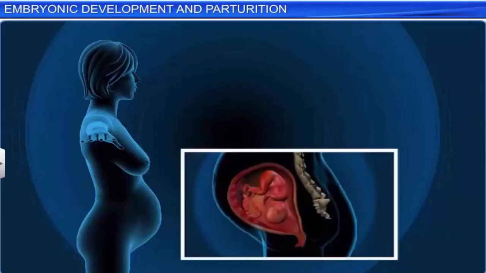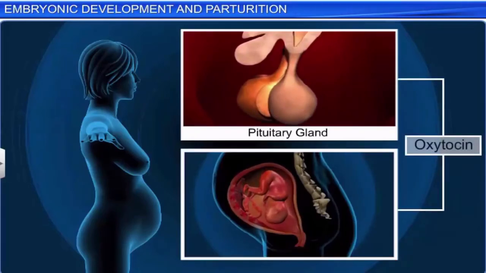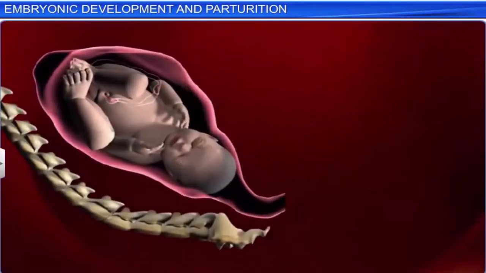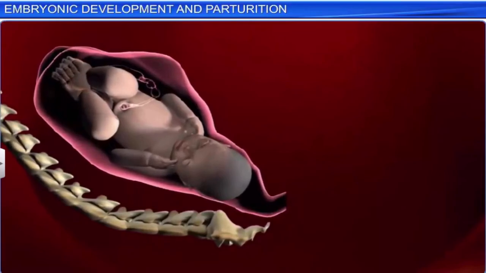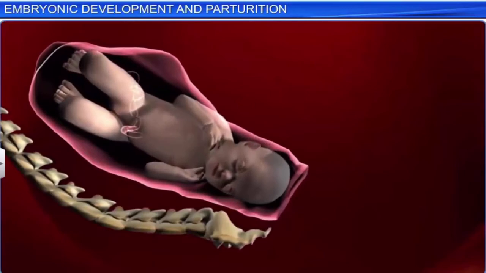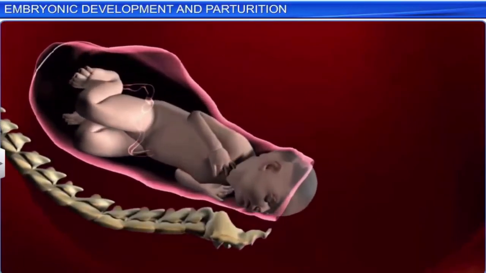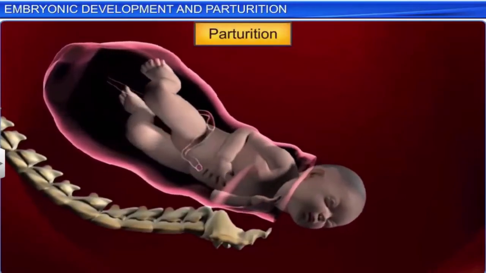These contractions in turn act on the mother's pituitary gland that now starts secreting oxytocin, a hormone that causes stronger uterine contractions. The simultaneous uterine contractions and oxytocin release make the contractions stronger with every passing minute and ultimately result in the expulsion of the baby from the mother's uterus. This process of delivery of the fetus is called parturition.